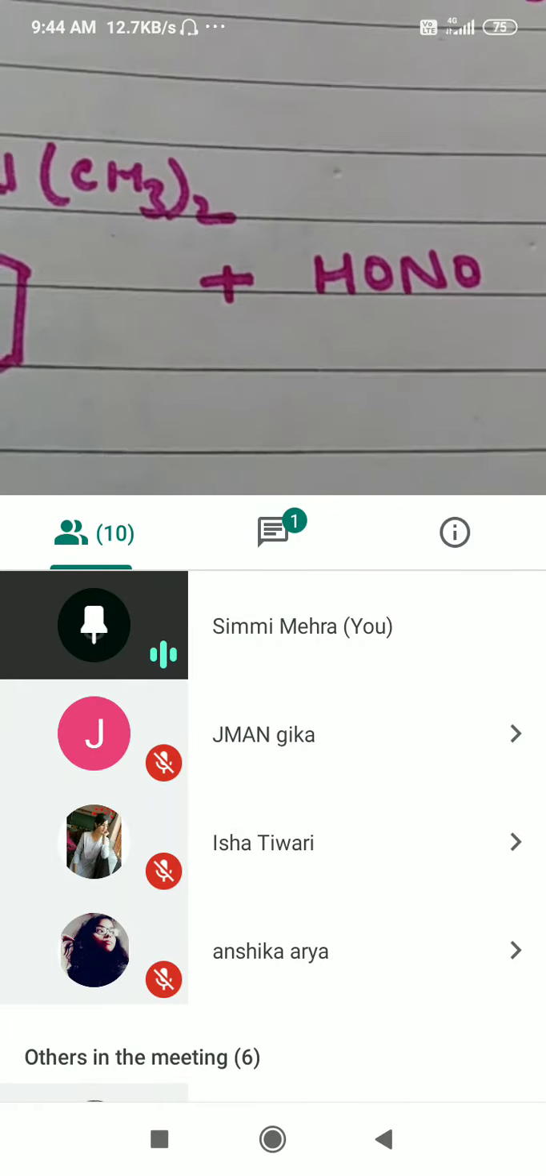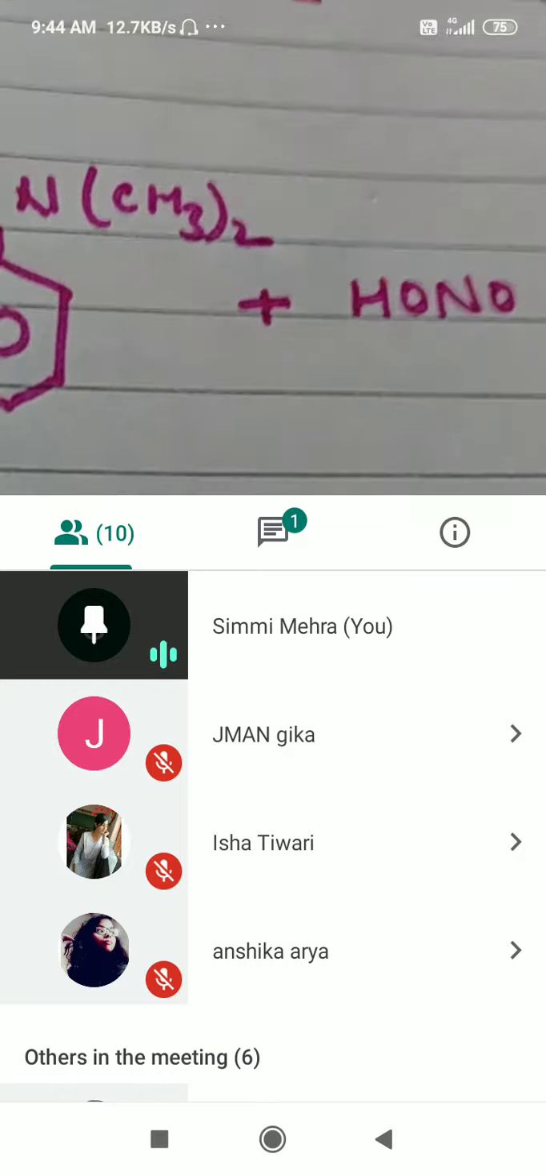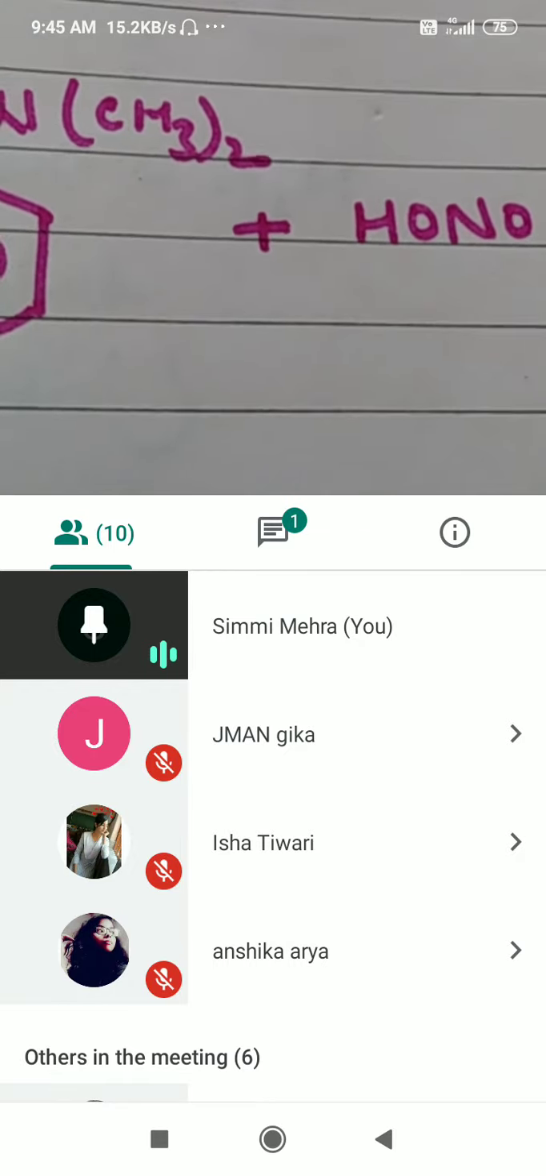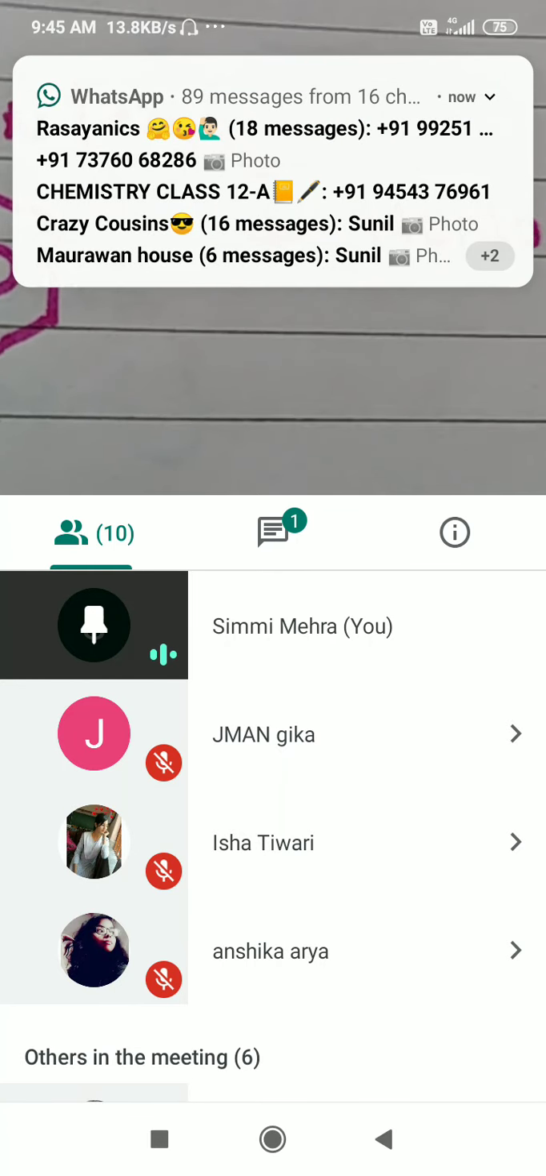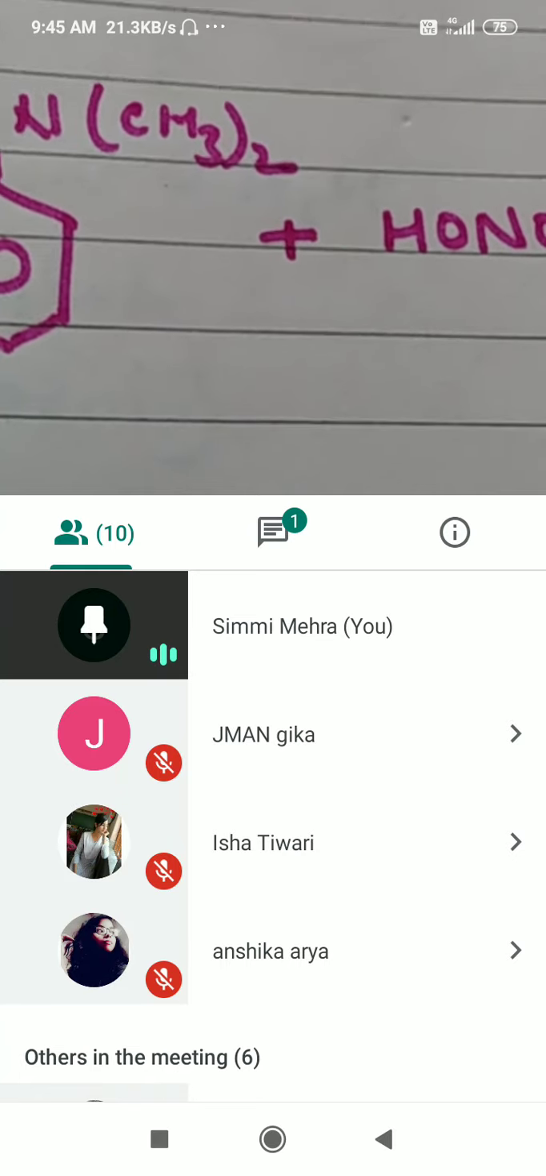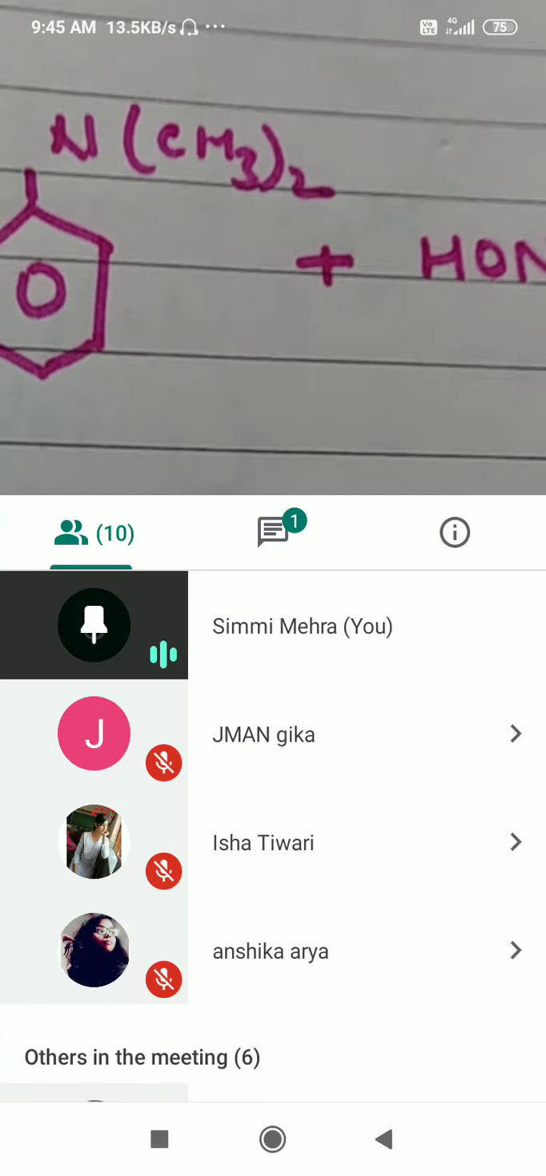So this reaction with nitrous acid is basically used to distinguish between primary, secondary and tertiary amine. Also it can be used to distinguish between aliphatic and aromatic amine, where isocyanide test or carbylamine test cannot be used because isocyanide test is given by both primary aliphatic as well as aromatic amine.